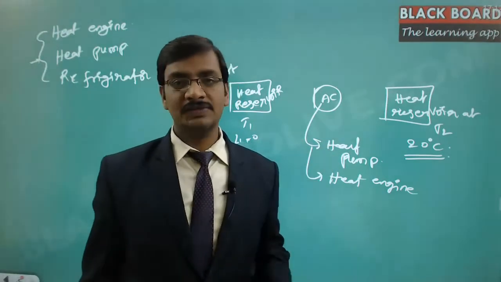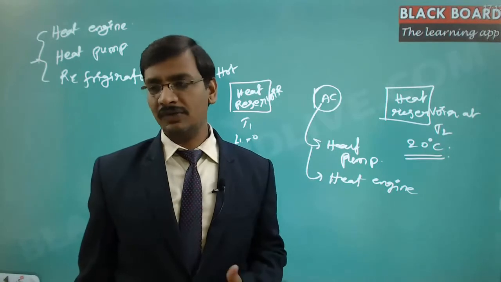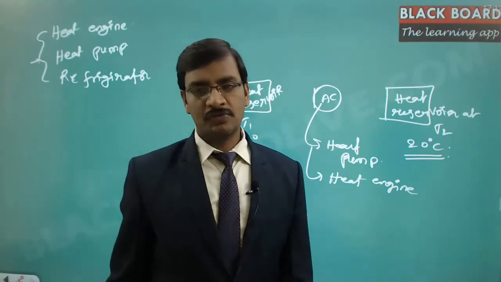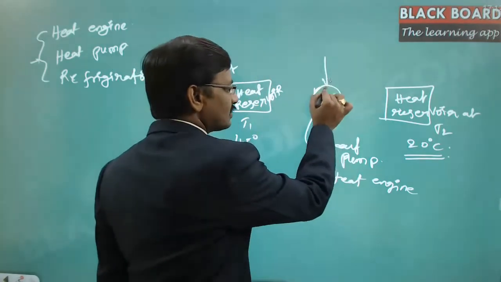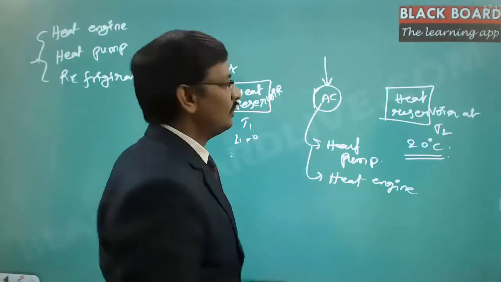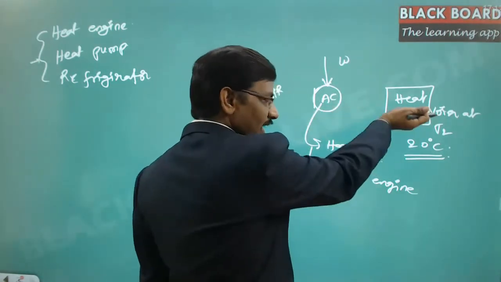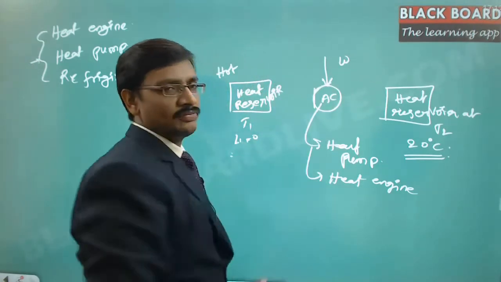Now that's exactly what we wanted to do here. Otherwise, if the Clausius statement has to be followed, then we cannot have ACs at all. But we are running ACs, right? So for that, what Clausius stated is, you need to do some external work on it. You need to supply the work, and that work will take the heat from here and push it to the hotter reservoir.